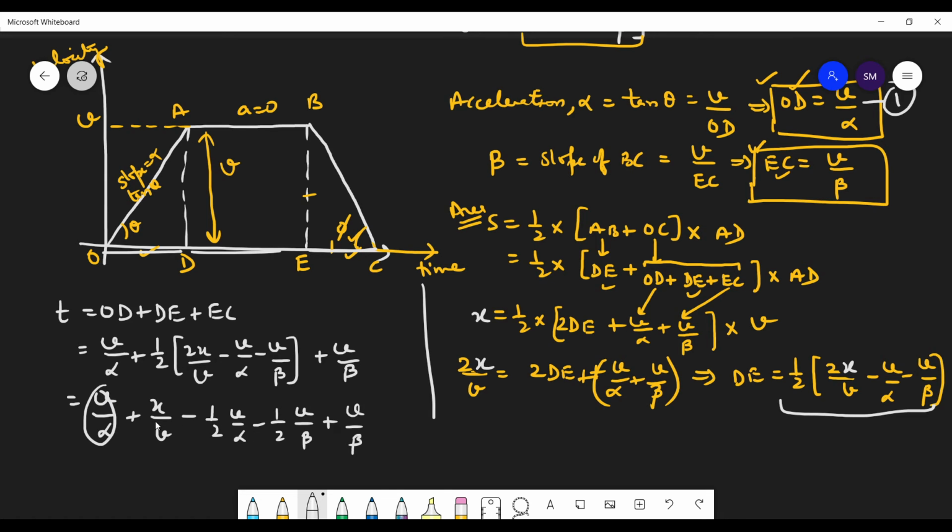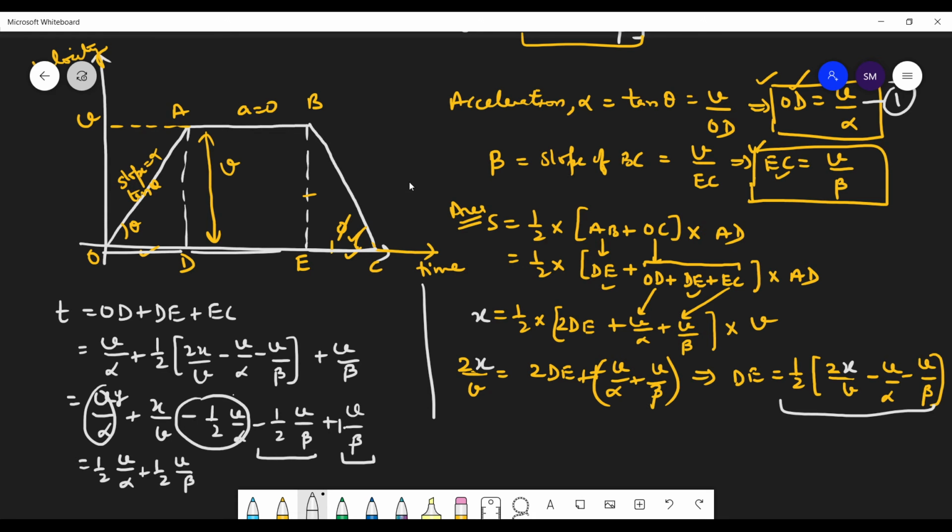So this minus its half will be 1 by 2 V by alpha. Suppose this is y, this is half y, so y minus half y will be half y, right? Again, now we have half V by beta and plus 1 V by beta. So 1 minus half is half, so plus half V by beta.